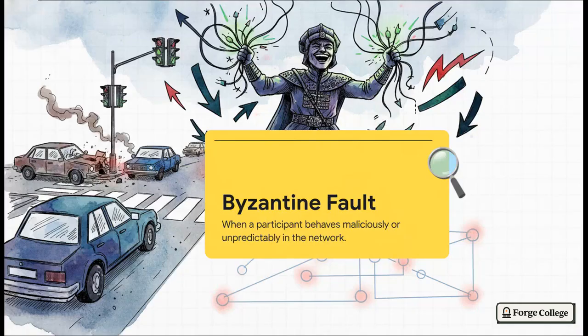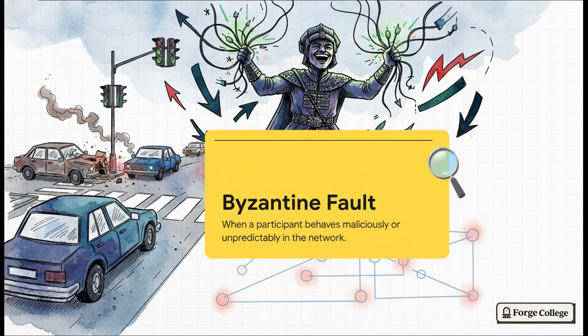the ledger. And that brings us to a wildly interesting concept, the Byzantine fault. This happens when a participant acts maliciously or just completely unpredictably. Going back to our traffic intersection, imagine a rogue traffic controller who decides it would be hilarious to give green lights to crossing lanes at the exact same time. Or picture a driver who suddenly throws it in reverse right in the middle of the intersection.